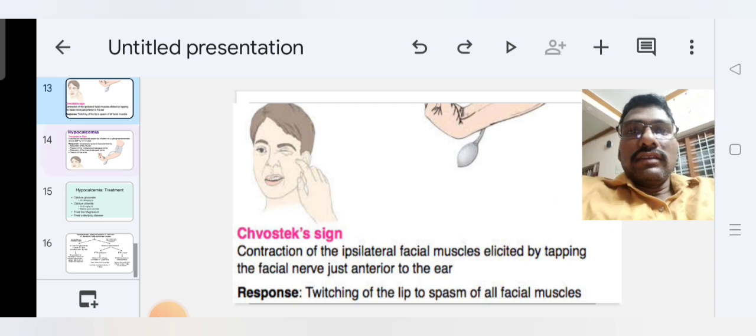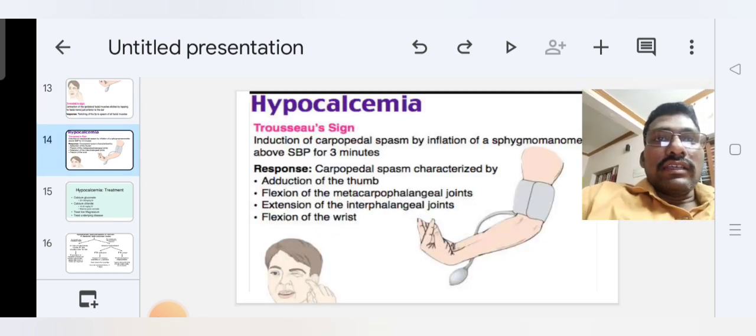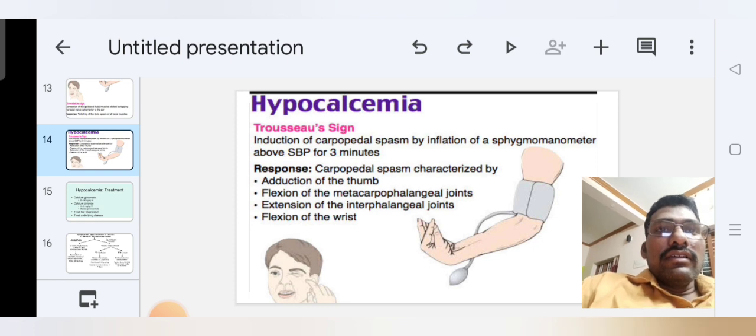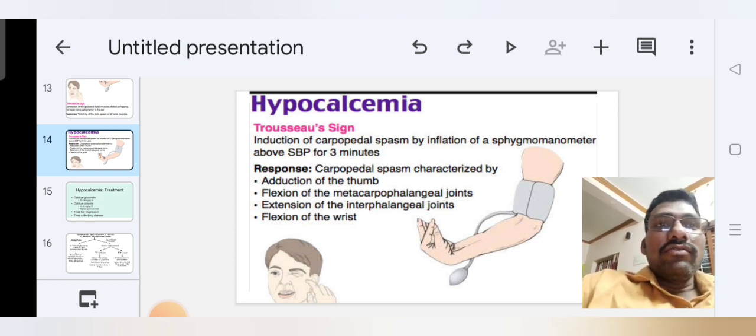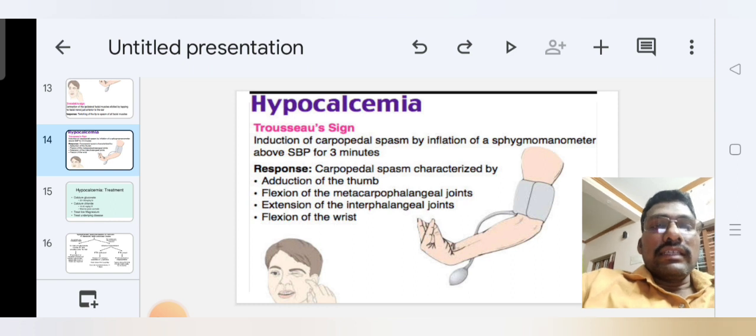The next is Trousseau's sign. Trousseau's sign means induction of carpal spasm by inflation of a sphygmomanometer above systolic BP for 3 minutes. Carpal spasm is a main feature of hypocalcemia. In this diagram you can see carpal spasm characterized by adduction of the thumb, flexion of the metacarpophalangeal joints, extension of the interphalangeal joints, and flexion of the wrist.